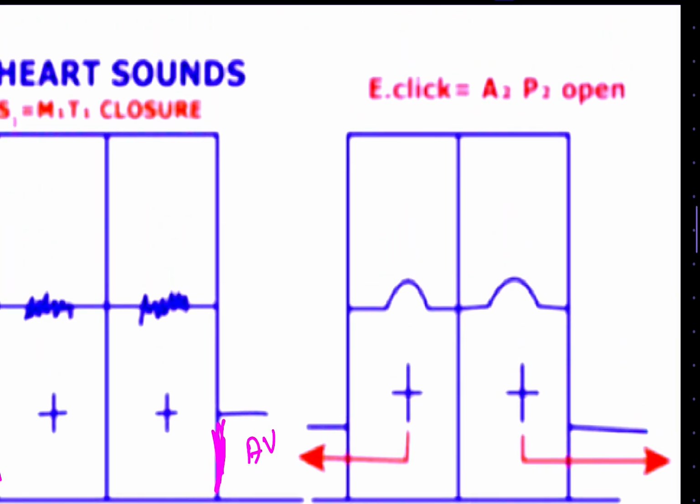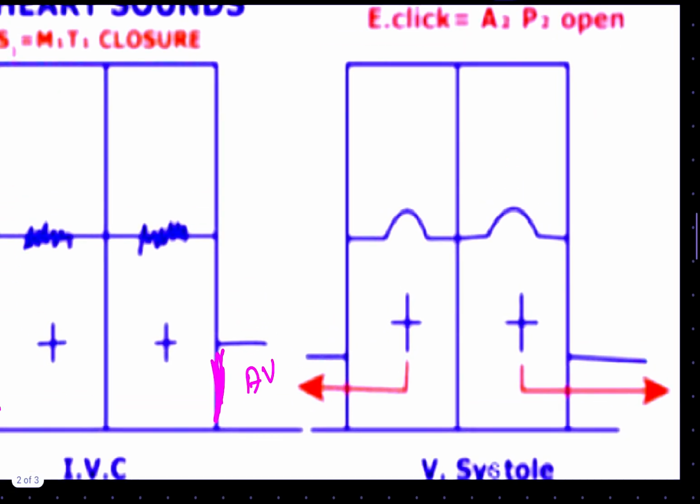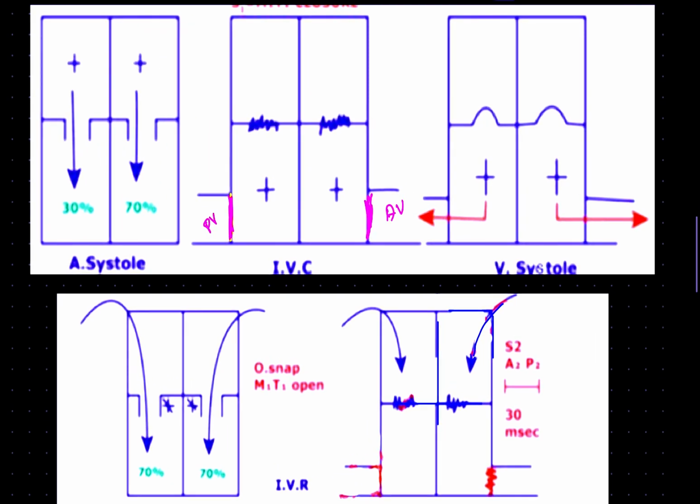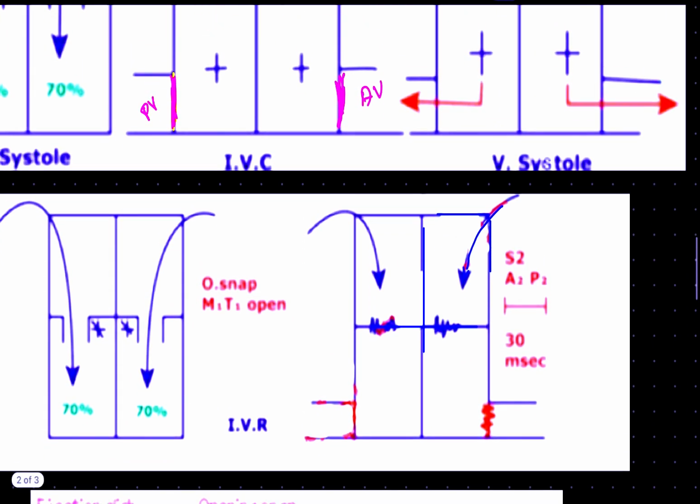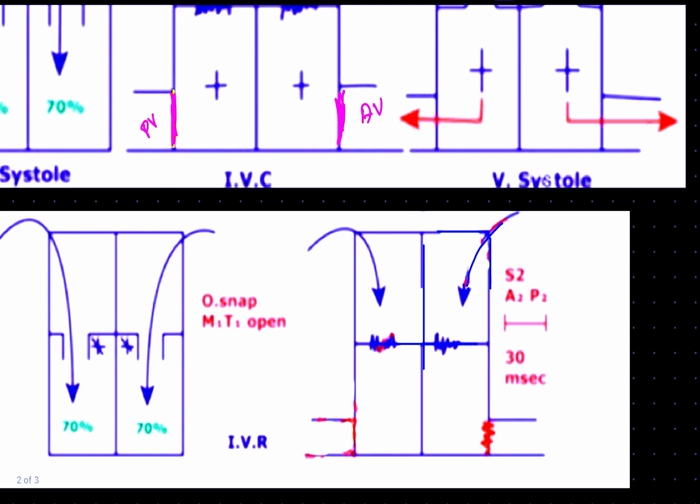Why is there an ejection click? It is because of the aortic and pulmonary valve opening. Now another phase: as there will be excessive flow of blood out of the ventricles, there will be less volume and less pressure, because of which the pulmonary valve and aortic valve will close. Because of closure of the aortic and pulmonary valves, there is our S2, the second heart sound.